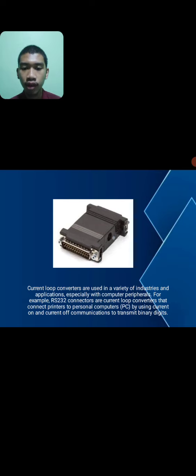Current loop converters are used in a variety of industrial applications, especially with computer peripherals. For example, RS-232 connectors are current loop converters that connect printers to personal computers (PC) by using current of communication to transmit binary digits.